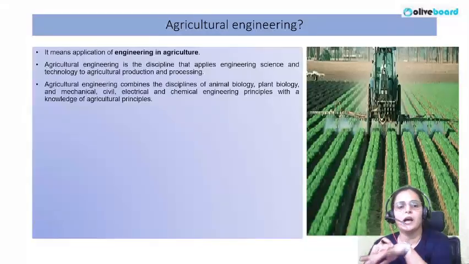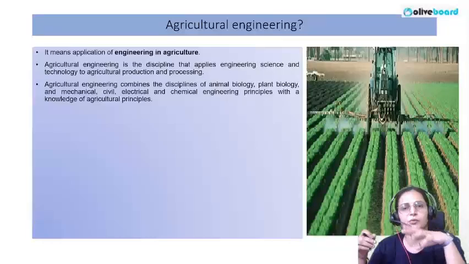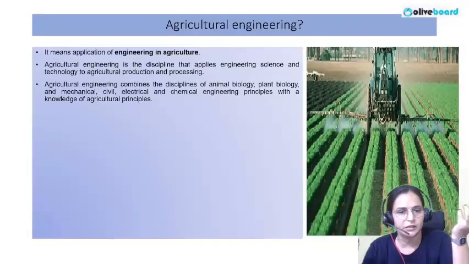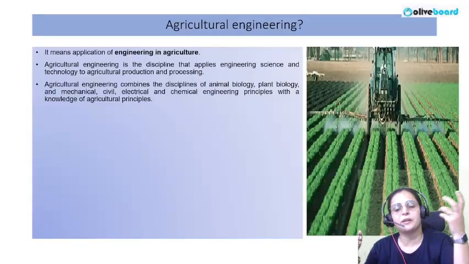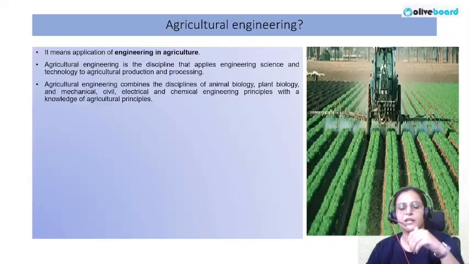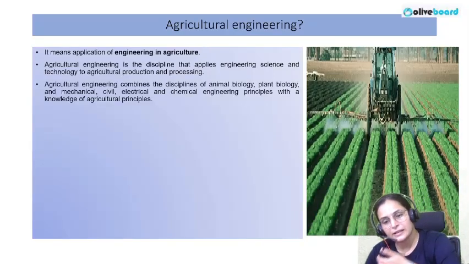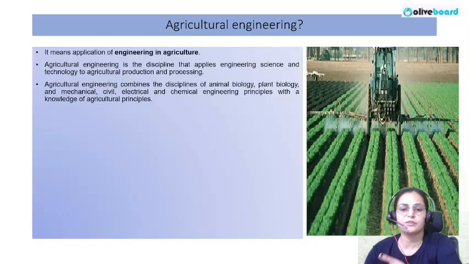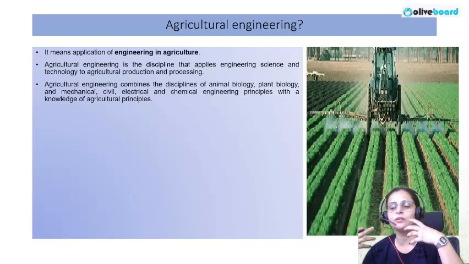We are combining the discipline of agriculture engineering with the different components of agriculture like animal biology, plant biology, and mechanical, civil, electrical, and chemical engineering. We are including machines and chemicals here, and we are using electricity for different operations in our agriculture field, and that's how we have observed good interventions.